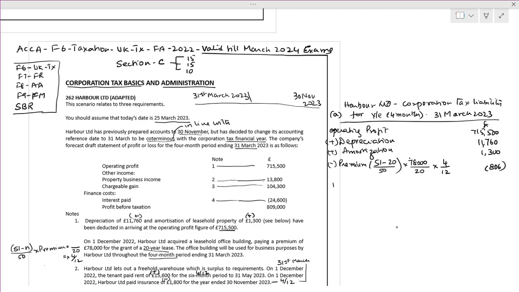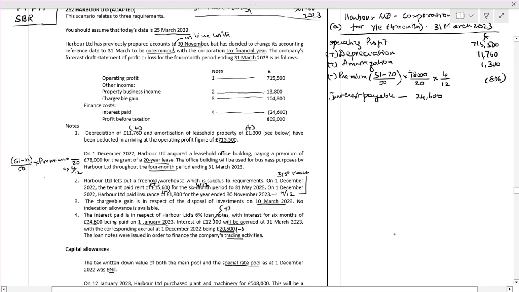Next, the interest payable. How much is the interest payable? They have given 24,600. How much is the interest that has been accrued till March? Accrued till 31st March is 12,300.